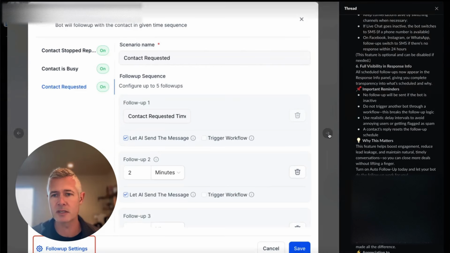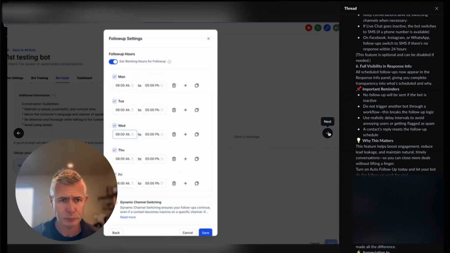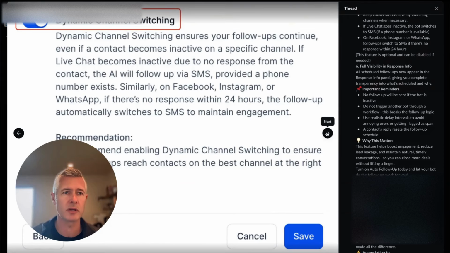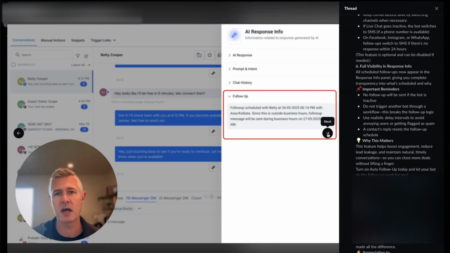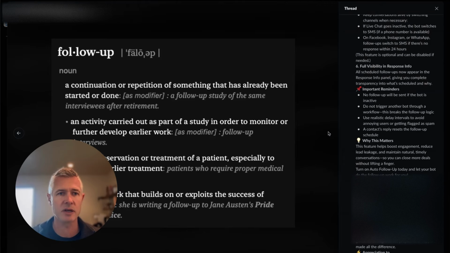Again, follow-up settings here to make your life easier. And then, of course, all the hours and stuff, so you can set those so that you can really tune this in the way you want. And of course, here's the dynamic channel switching that we talked about, in terms of it moving between channels as needed. And then you can see, when you're looking at the AI response info inside the chat history, if there's a follow-up schedule, and it'll tell you exactly when that follow-up is scheduled based on the responses.